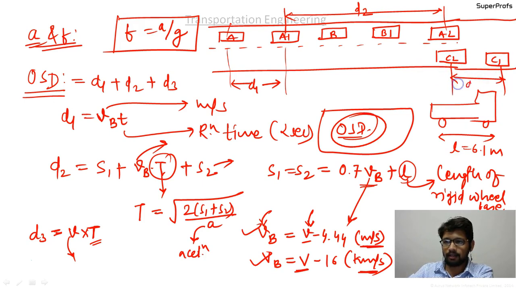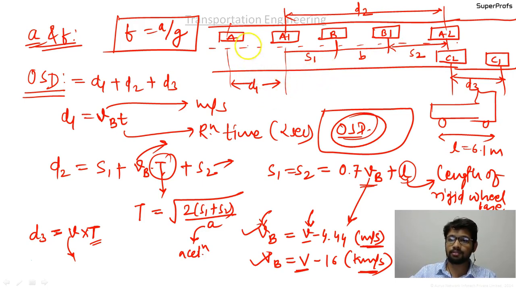In the D2 distance, this one is S1, this one is small b, and this one is S2. If you remember this diagram and understand the meanings of all this, then it is a really simple and easy overtaking sight distance problem.